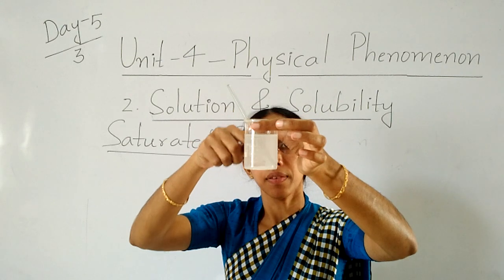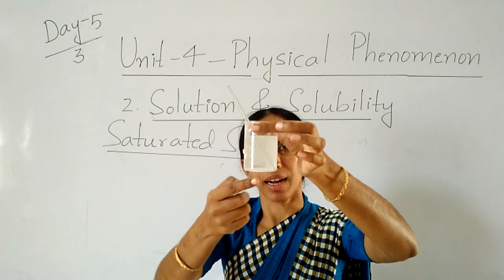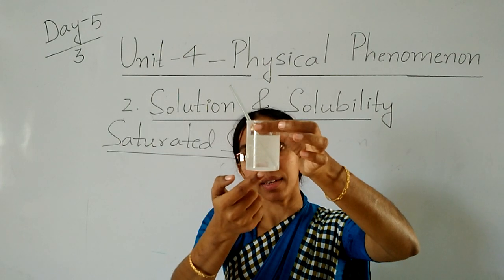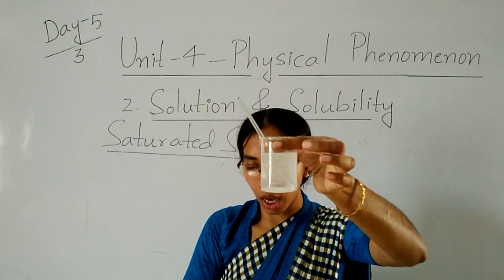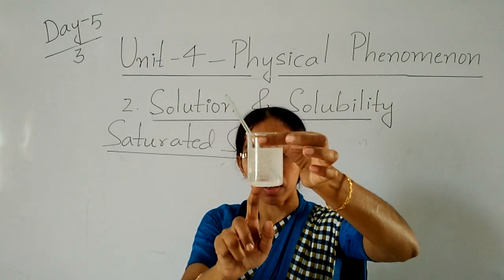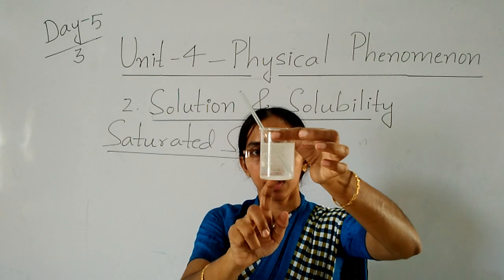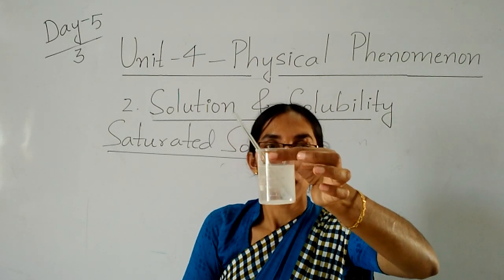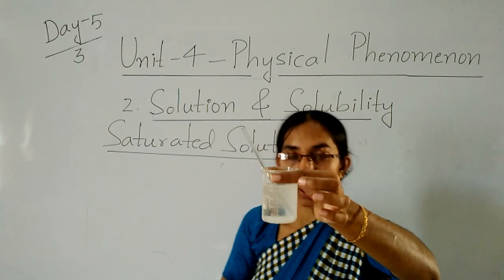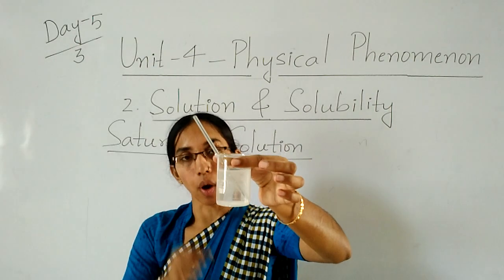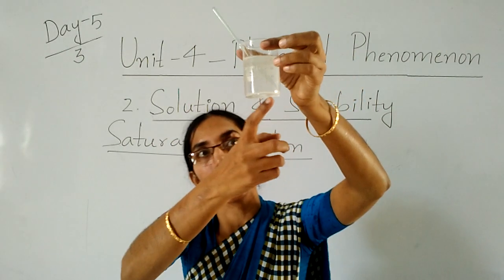So everything is settled down on the bottom of the container or beaker, and that is called the saturated solution. There is a fixed quantity of a solute that forms a saturated solution with a fixed quantity of solvent. Okay, children, so you can see here at the bottom.